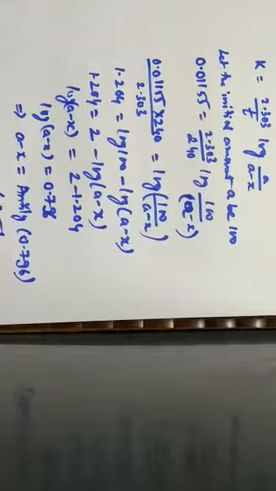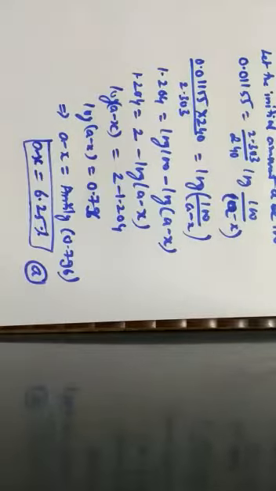So the correct option for the question is option A, with 6.25 percentage.